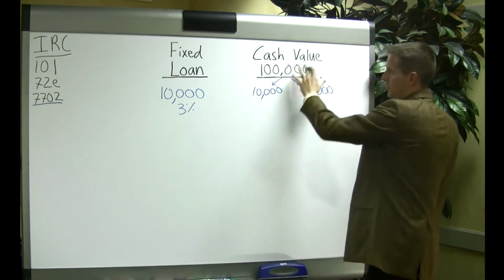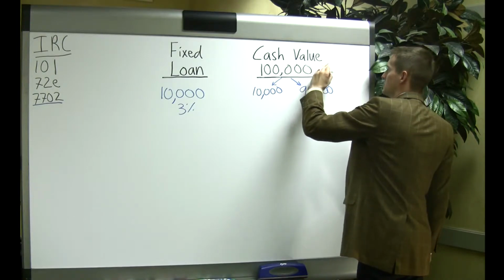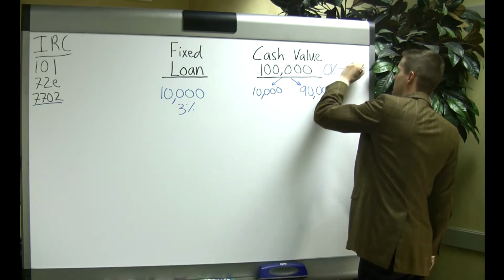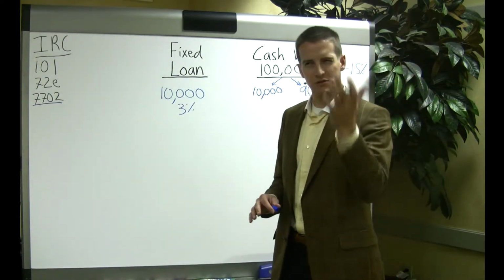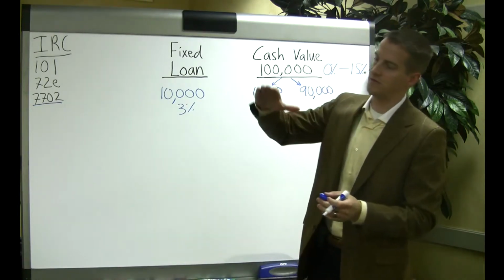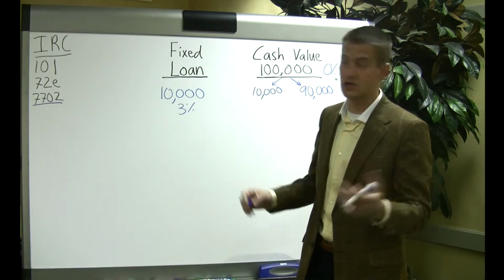So first of all, what is my cash value earning? Your cash value is earning anywhere between 0 on the low end up to maybe, let's say, 15% on the high end. Most companies give you a 0% guarantee that you can't lose. You can earn as high as 12, 13, 14, or 16% depending on the life insurance company.